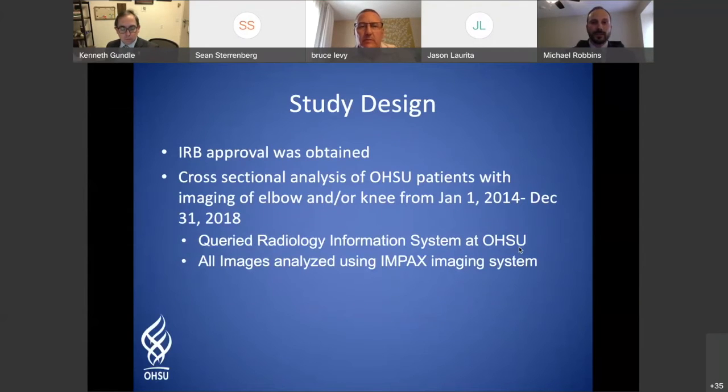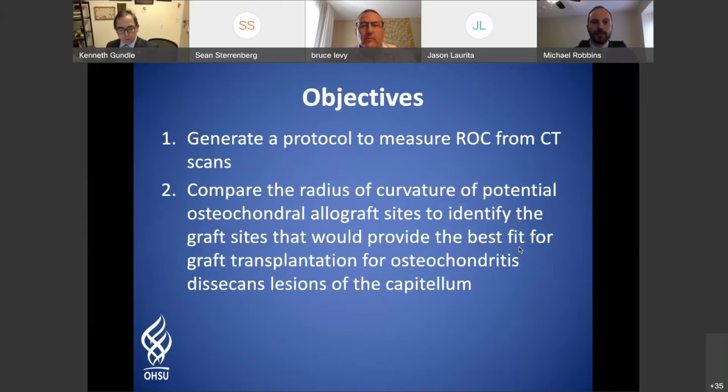For study design, we went to the IRB and were approved to do a cross-sectional analysis of all OHSU patients with imaging of the elbow or the knee from January 1st, 2014 to December 31st, 2018. We queried the radiology system, which happens to be IMPACS at the time, and all of these images were queried. We then wanted to generate a reproducible protocol to measure the radius of curvature from the CT scans, and then compare the radius of curvature of the potential allograft sites to identify the best fit match.